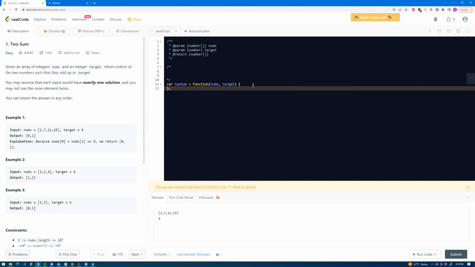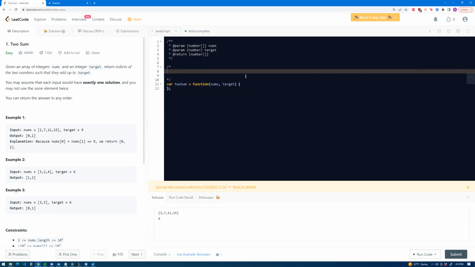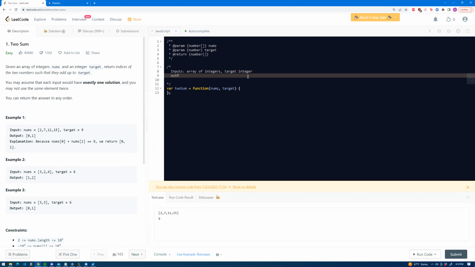All right, so before I jump into problems, I like to first write our inputs and outputs in a comment above. So let's first do that. Our input is going to be basically an array of integers and then a target value, which is an integer. And our output should also be an array of integers, but it's going to be the indices that add up to target.